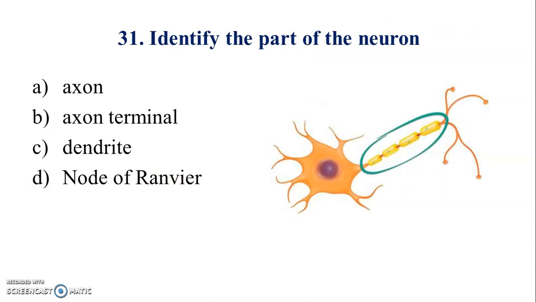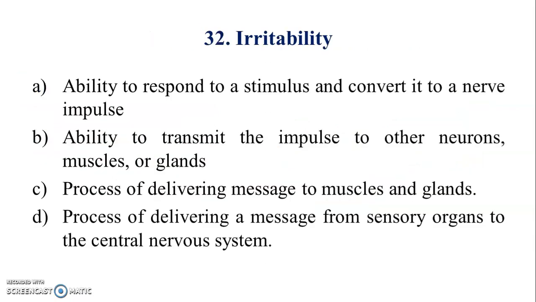31. Identify the part of the neuron. Answer is A. 32. Irritability. Answer is A. 33.